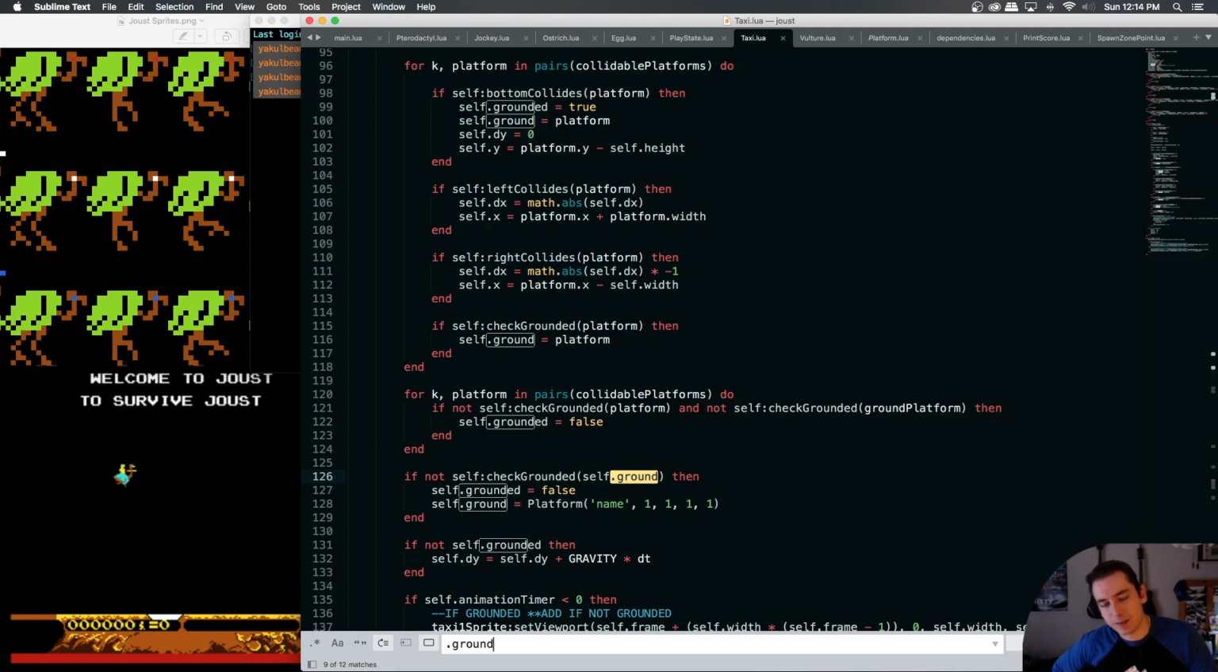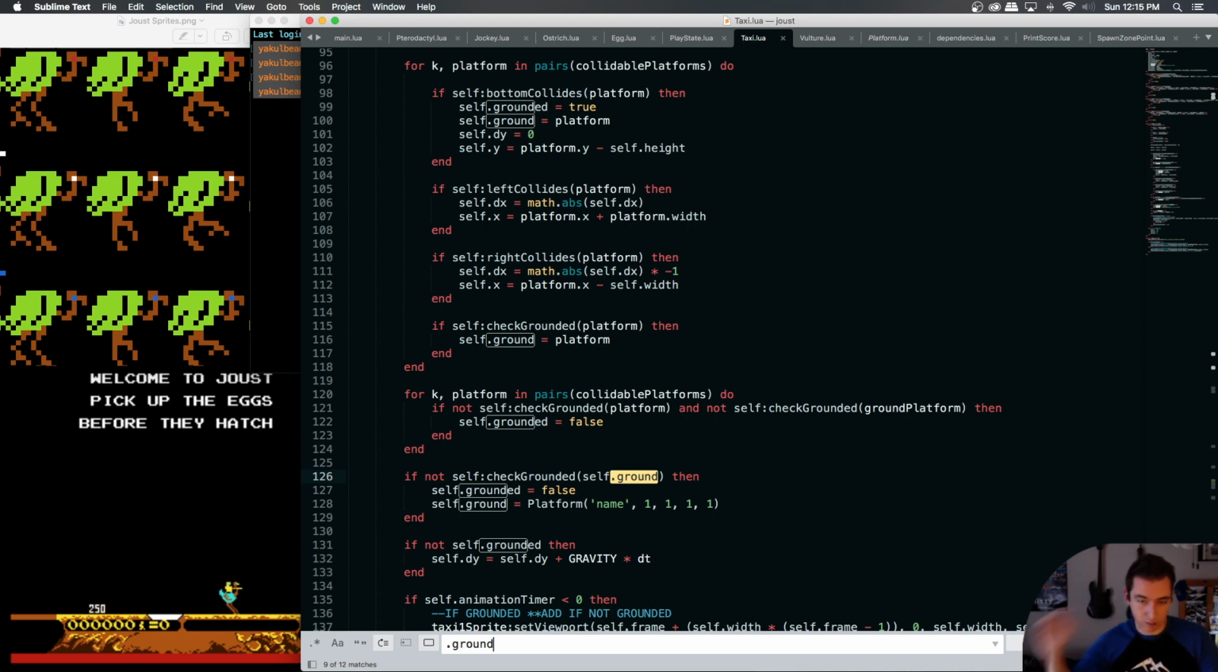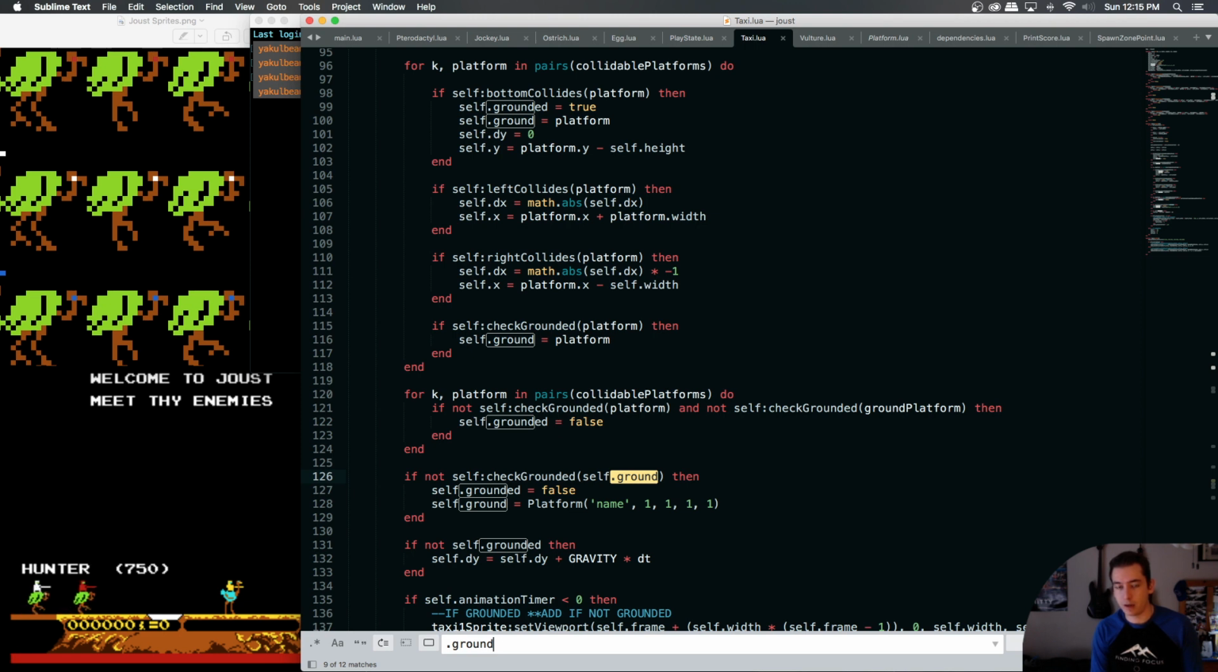So instead of comparing it to the field, we need to just run in our loop of all the platforms. We need to just say, hey, run the check grounded on the platforms only if we are not already grounded. And then we still need a way, oh, see, yeah, this is the tricky part. Because we need a way to become ungrounded. If we're not check grounded with any platform, we're no longer grounded.